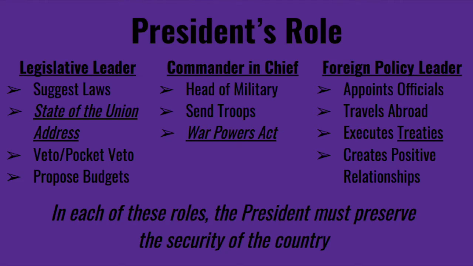The president needs to secure friendly relations with other countries while also preserving national security. The president appoints diplomats to travel and represent the government in other nations and also travel to meet with leaders himself. When we meet with other leaders, it's called diplomacy. The president can make executive agreements and negotiate treaties, but Congress actually has to be the one to make it and pass it. So to sum up his job as a foreign policy leader, he appoints officials, he travels, he sends others to travel, he executes or carries out any treaties made, and he attempts to create positive relationships with others.